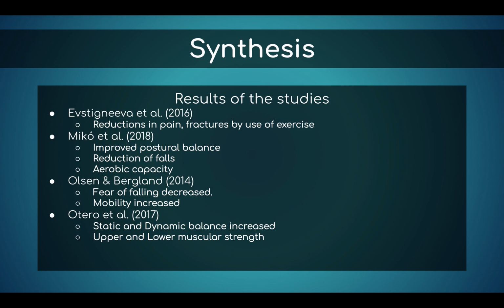In the last article by Otero, researchers demonstrated that low-intensity balance and strength programs produce significant improvements in upper and lower body muscular strength, static and dynamic balance. These findings are in conjunction with the test used in the study: static balance with a p-value of less than 0.001, dynamic balance with a p-value less than 0.001, upper limb muscular strength with a p-value of less than 0.001, and lower limb muscular strength with a p-value of lower than 0.001.